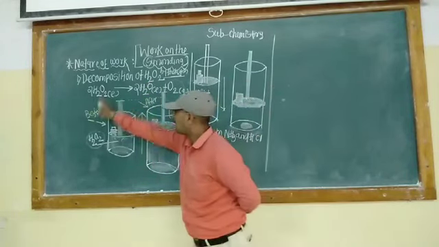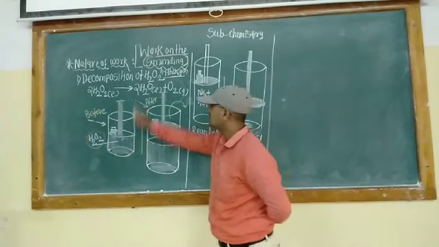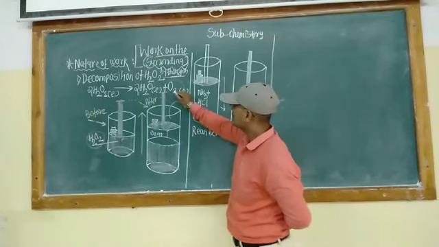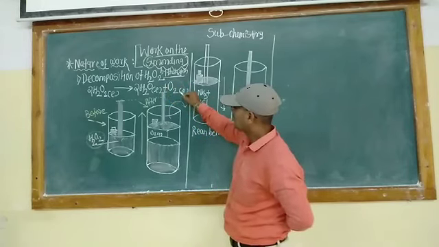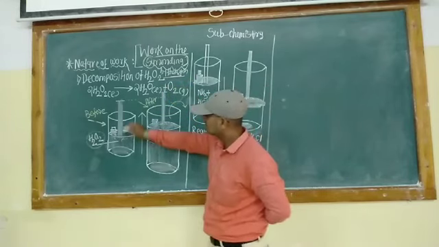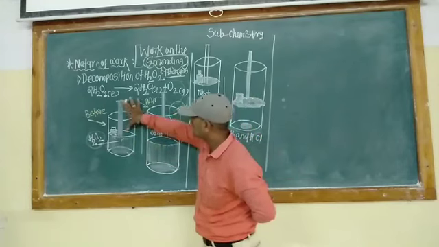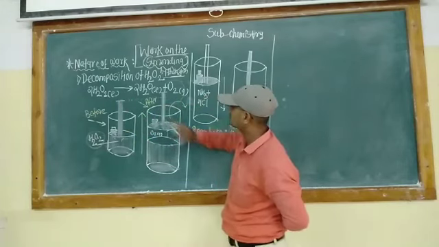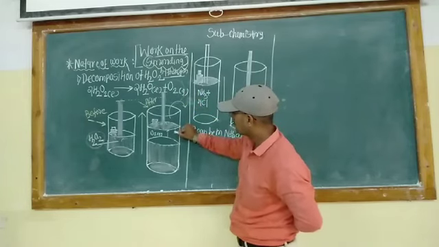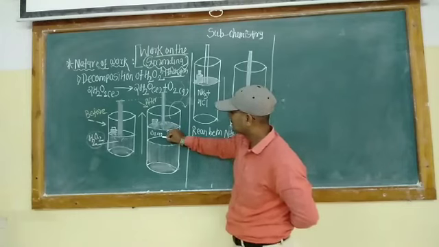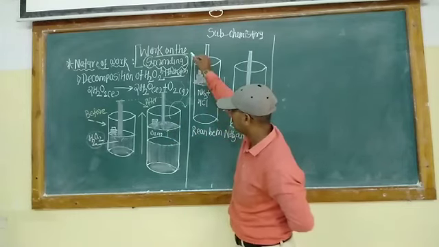Hydrogen peroxide gives the reaction product H2O, and here the formation of oxygen gas is created. Before the reaction the piston is in this position, and after the reaction the piston height increases because we obtain the formation of oxygen gas. This oxygen gas pushes the piston in the upward direction.